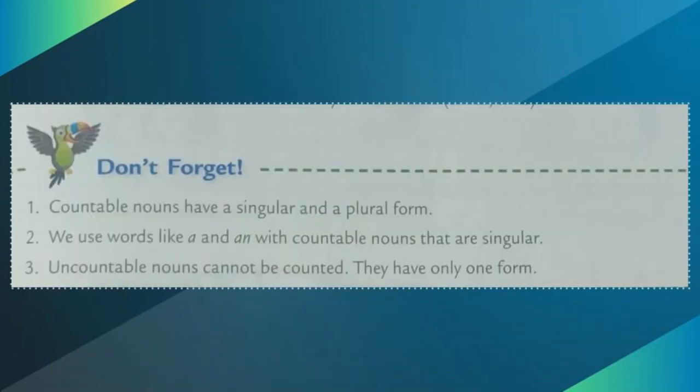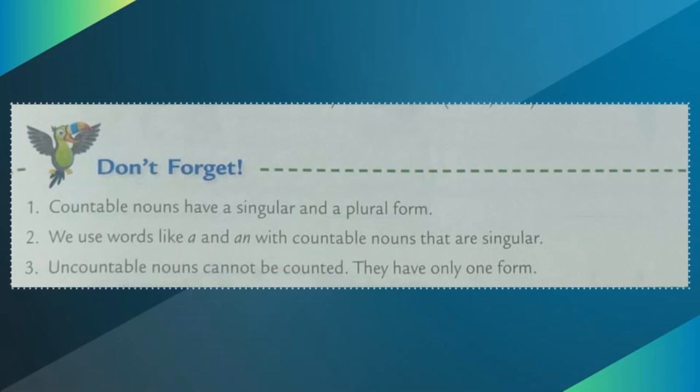Okay, students, now we came to an end. It means recap corner. Students, today we have seen countable nouns and uncountable nouns. What do you mean by countable nouns? Countable nouns are nouns which can be counted. Then what do you mean by uncountable nouns? Uncountable nouns are nouns which cannot be counted. So, this is the difference between countable and uncountable. Countable means we can count. Uncountable means we cannot count.